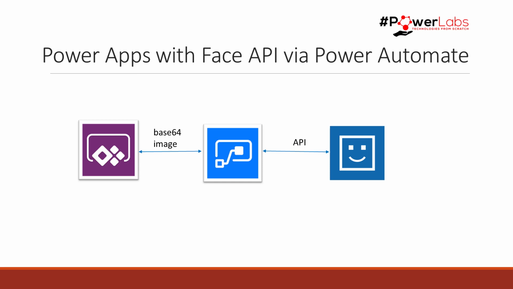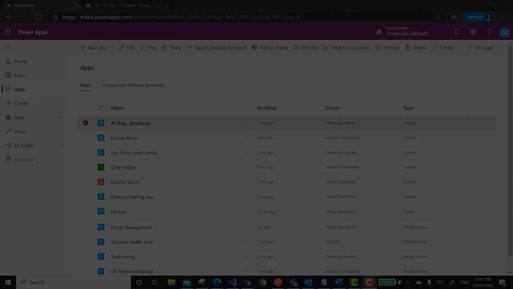We will get Power Apps to call Power Automate to pass the image we capture on the camera, then send it to the Azure Cognitive Services Face API to process, then send it back with Power Automate and display the desirable outcome in Power Apps.